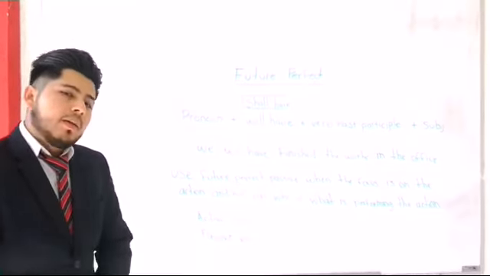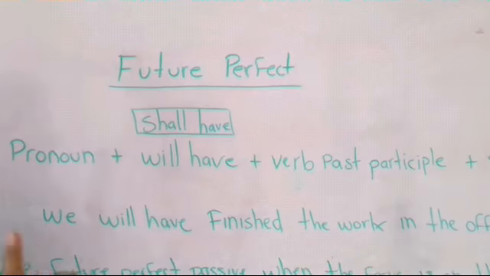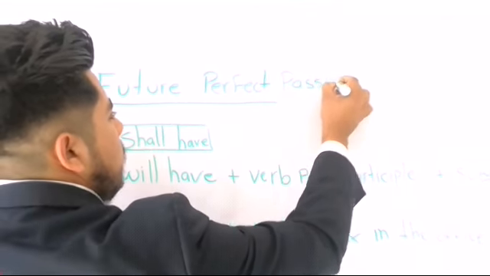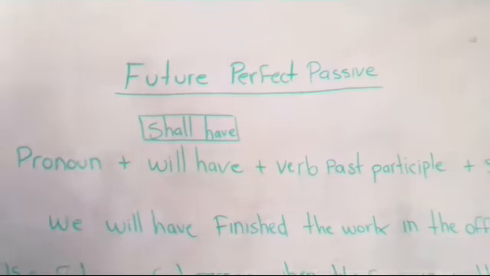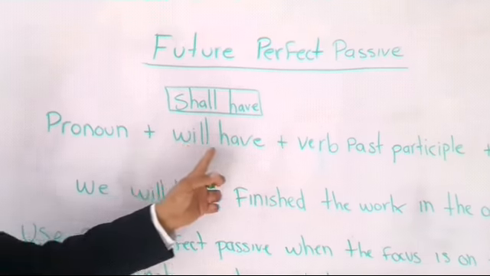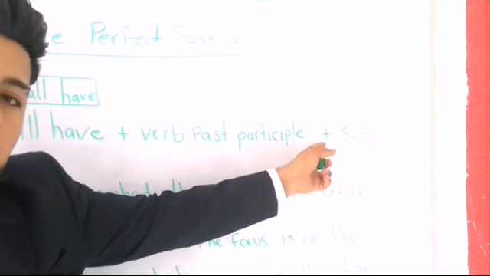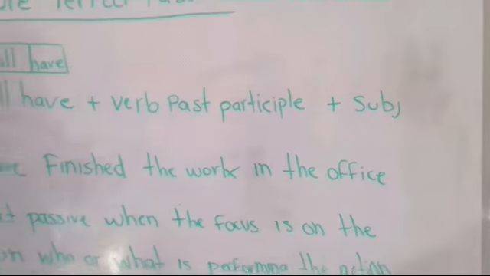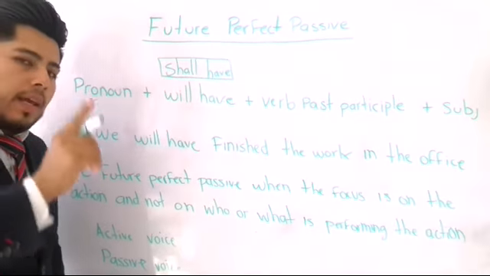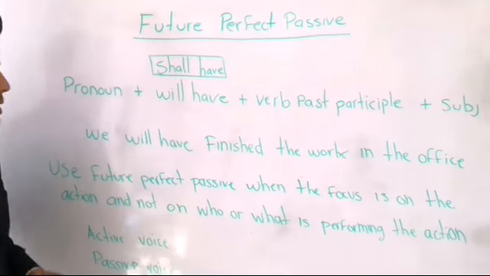Future perfect. Come closer, guys. All right. On the future perfect, sorry, I forgot to write passive. On the future perfect passive, I'm going to use a pronoun plus will have plus the verb in past participle plus a subject, maybe. And also, I can use shall have, but that I'm going to teach you later on. Today, we're going to focus only on will have. Let me give you an example.